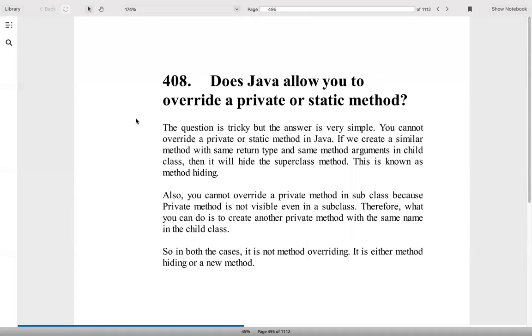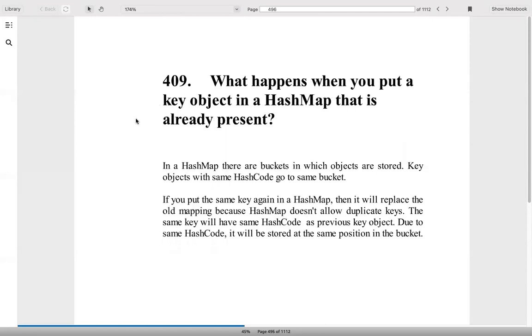Does Java allow you to override a private or static method? We all know that we cannot override a static method or a private method. We can create the same method with the same name and same parameters, and for a static method that is called method hiding. But for a private method, we cannot even see it in the subclass, because it's private. So you have to create a new method with the same name.